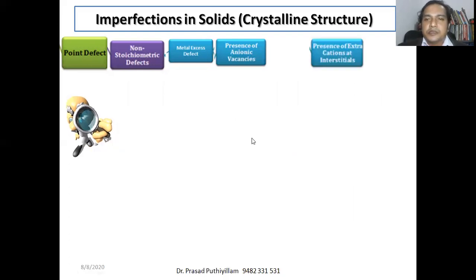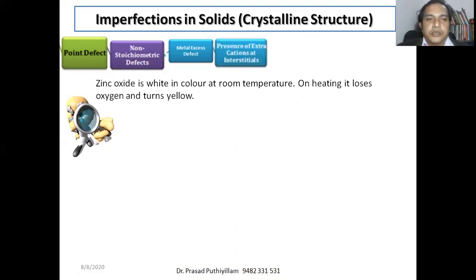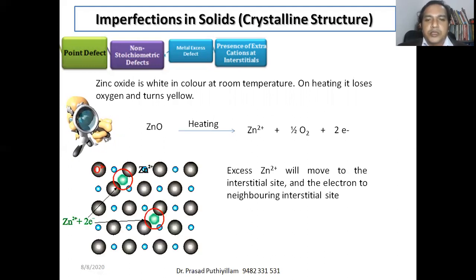Now, the presence of extra cations at interstitials. You already know what interstitials are. Now, with extra cations present, an example is zinc oxide. Zinc oxide is actually white in color, but on heating the zinc oxide crystal it loses oxygen. Zinc oxide on heating gives Zn2+ plus half O2 plus 2 electrons. Oxygen escapes from the crystal lattice, and what remains is the Zn2+ ion and 2 electrons.